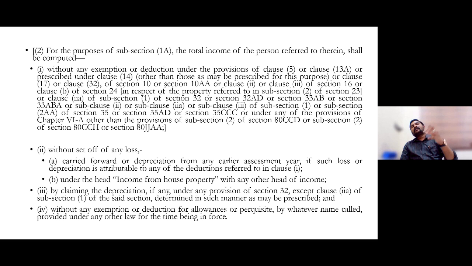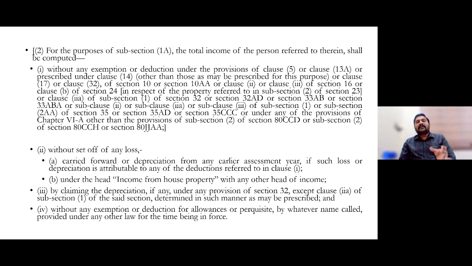So after claiming any of those deductions or exemptions, if you have got a loss which has been carried forward or any additional depreciation which has been carried forward, those amounts of loss or depreciation cannot be set off against income if you move to the new tax regime. So if you want to go for this default regime, and you have carry forward losses or depreciation from previous years due to those exemptions and deductions mentioned in sub-clause number 1, that cannot be set off against current year income.